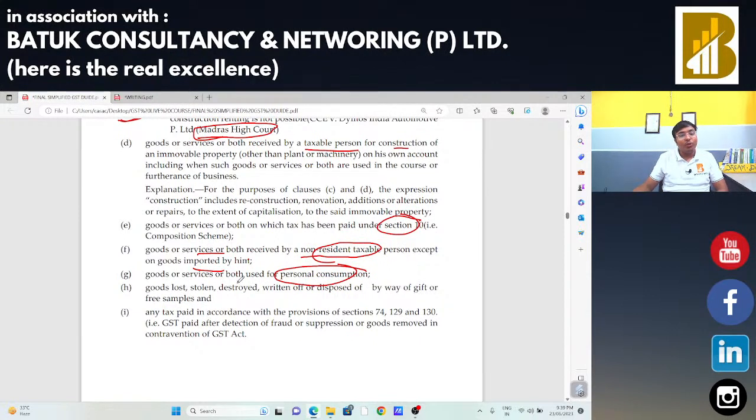In case of goods lost, destroyed, stolen, in that case input tax credit is not allowed because this type of loss should be considered as abnormal loss. For normal losses, input tax credit is allowed. For abnormal losses, input tax credit is not allowed. Sir, what is the difference between normal loss and abnormal loss?